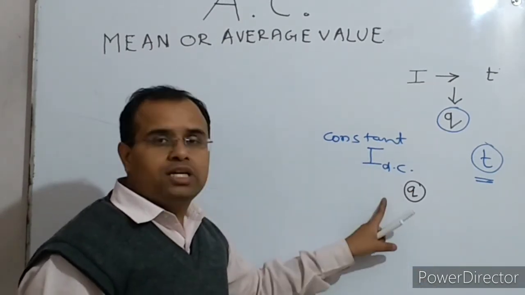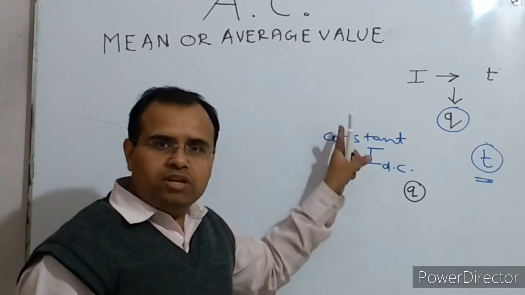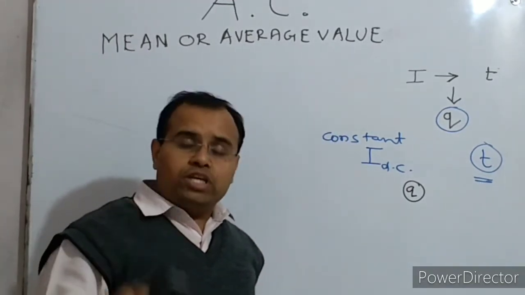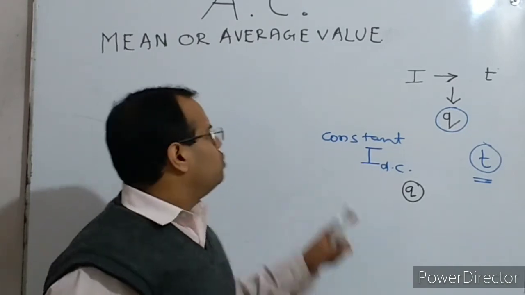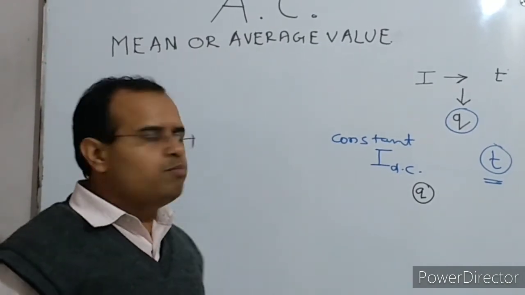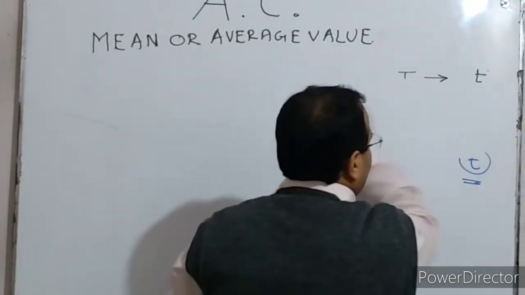This is how we can define the mean or average value of alternating current.